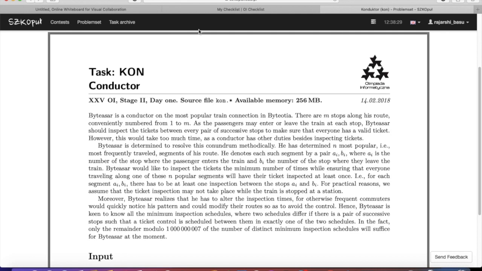Hi everyone, today we will be doing the problem Conductor from POI round 2 day 1. In the problem it is given that there is a conductor on a train. There are m stops along his route conveniently numbered from 1 to m. There are passengers who may enter or leave the train at every stop.